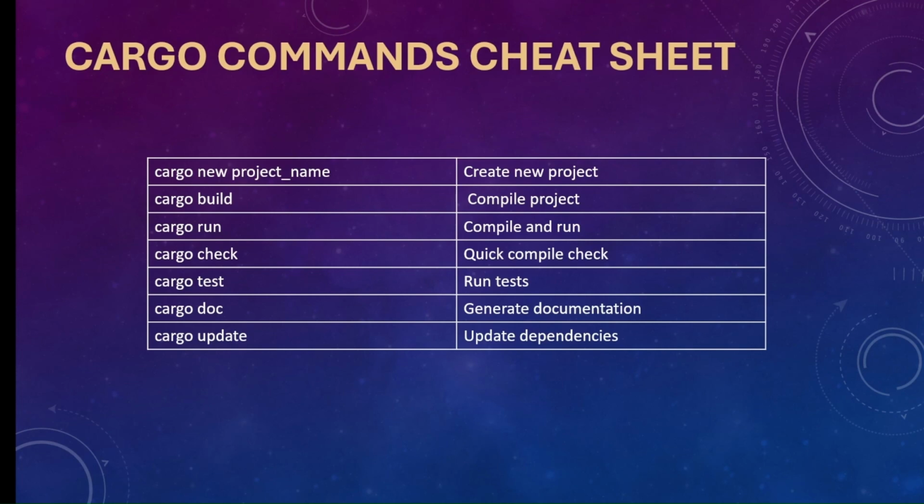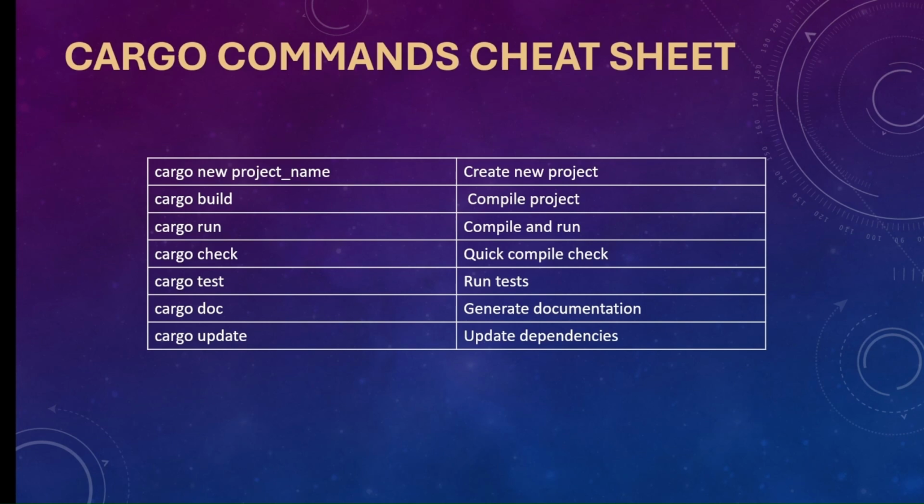Here are the essential Cargo commands you will use daily. First is cargo new project name, which is used for creating a new project. Cargo build is used for compiling the project. Cargo run compiles and runs the project. Cargo check does quick compile checking. Cargo test runs the tests which we have added in our test scripts. Cargo doc generates the documentation. And lastly, cargo update updates the dependencies in our project.